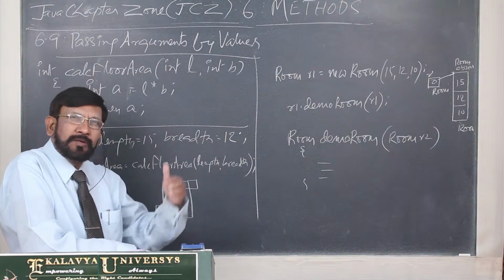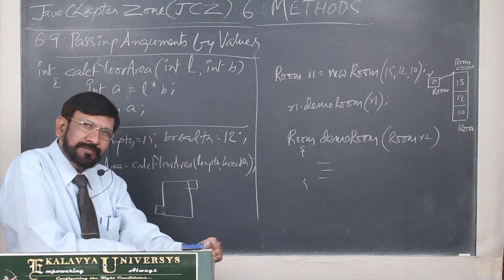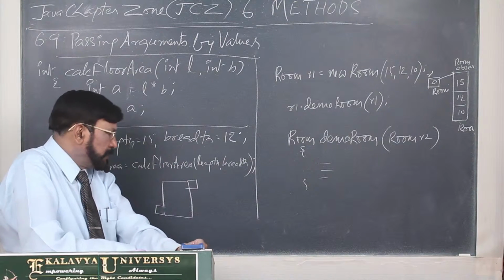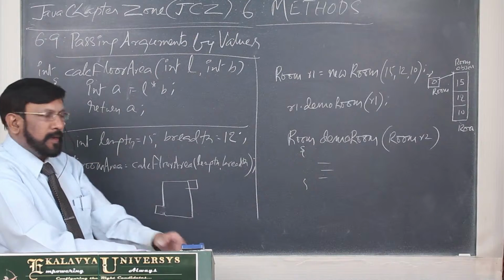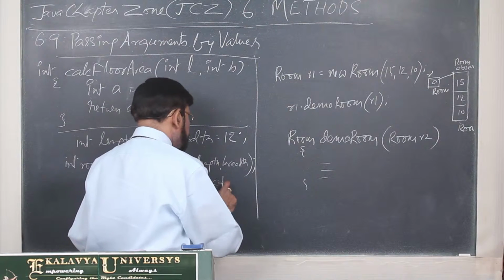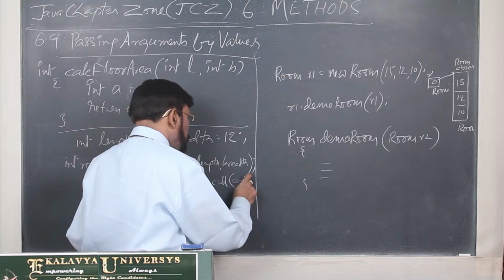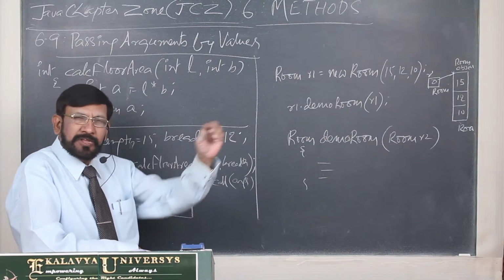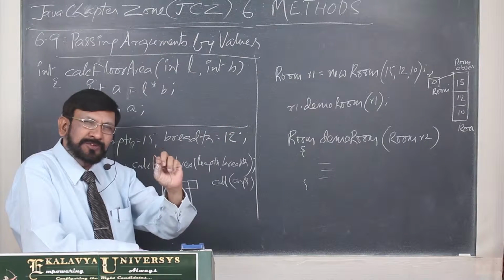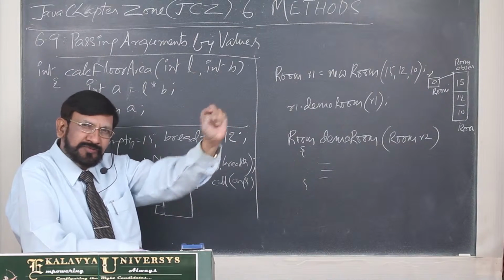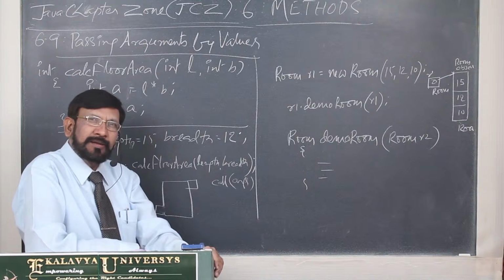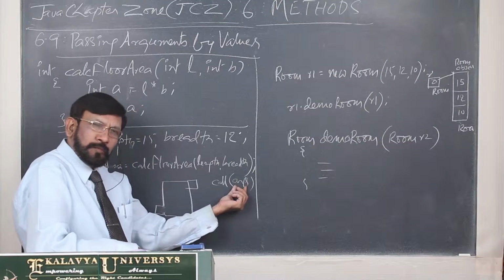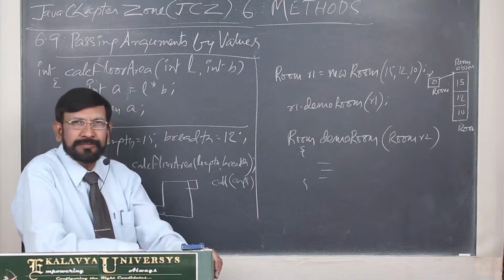Now we have to provide inputs to it, if it requires. For that purpose, we make the method calls, and through method call we pass arguments. Method call is nothing but switching on the machine. And if the method requires input and all that, we have to pass them through the arguments.